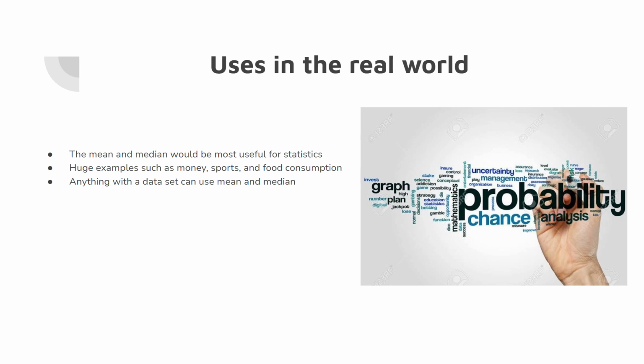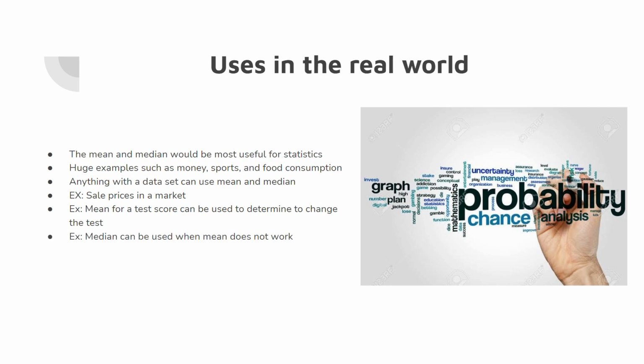Anything with a data set can use mean and median. Like I said before, sale prices in a market, the price range for an apple or any product. And the mean of a test score can be used to determine whether to change a test. If the test score is too low, that would mean to make it a little bit easier, or to teach the students more of these concepts. And if it's too high, make it a little bit more challenging for the students. And a median can be used when the mean does not work.